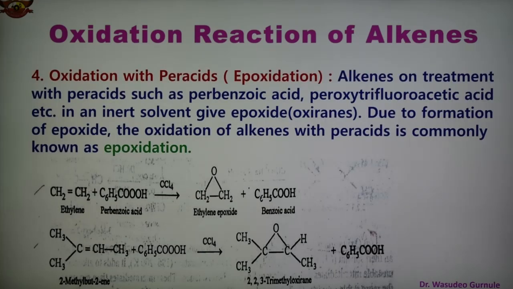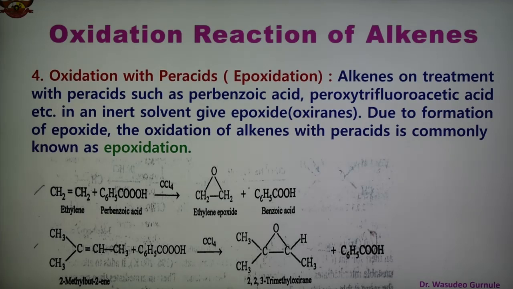The fourth oxidation reaction is with peracid, which is also known as epoxidation. Alkene on treatment with a peracid like perbenzoic acid, metachloroperbenzoic acid or peroxytrifluoroacetic acid, in an inert solvent like chloroform or carbon tetrachloride, gives an epoxide, also known as oxirane.